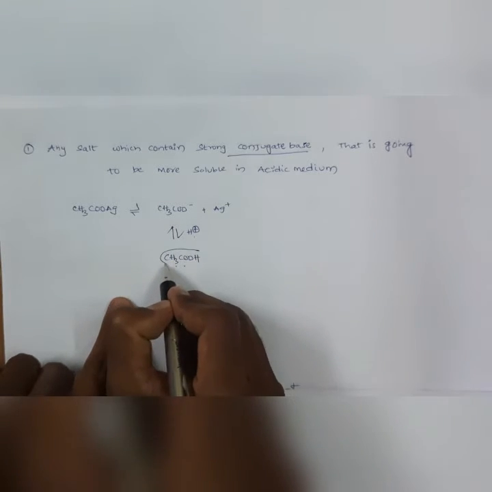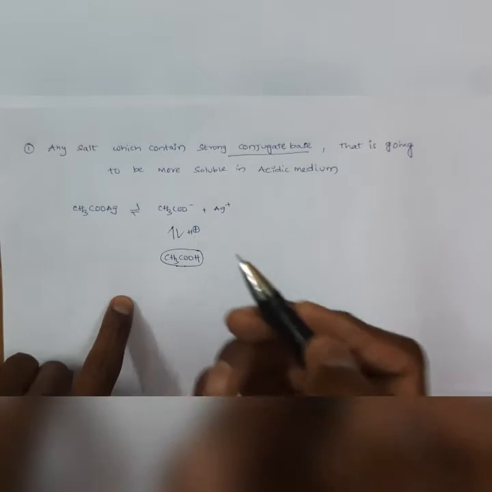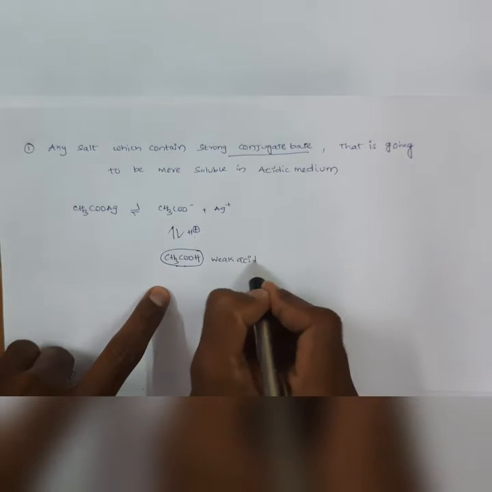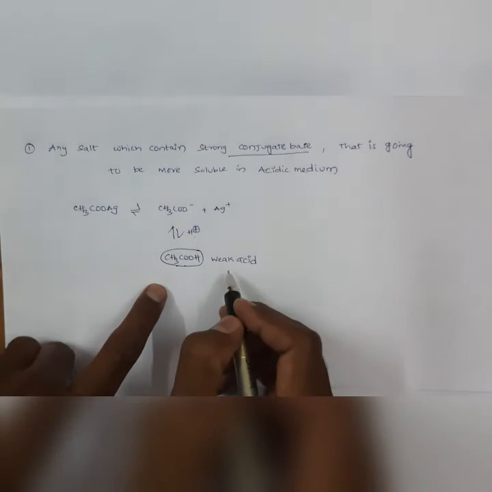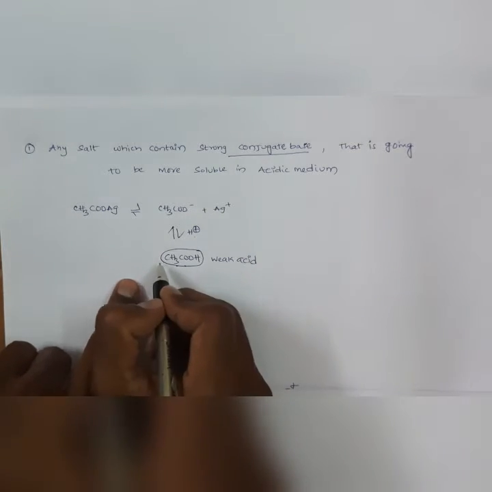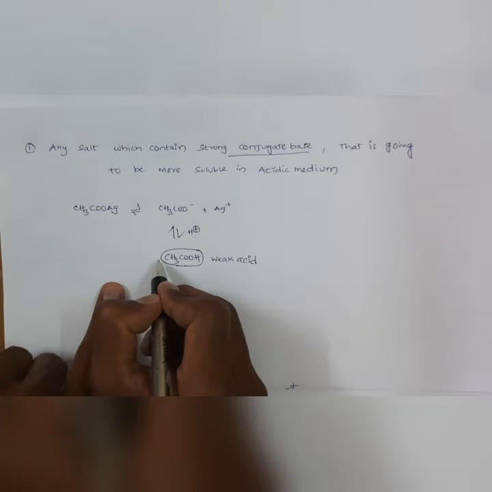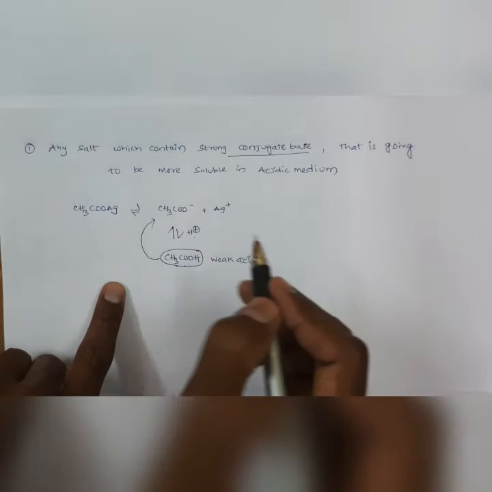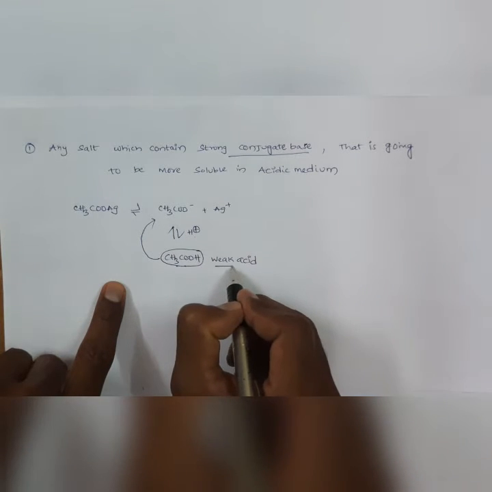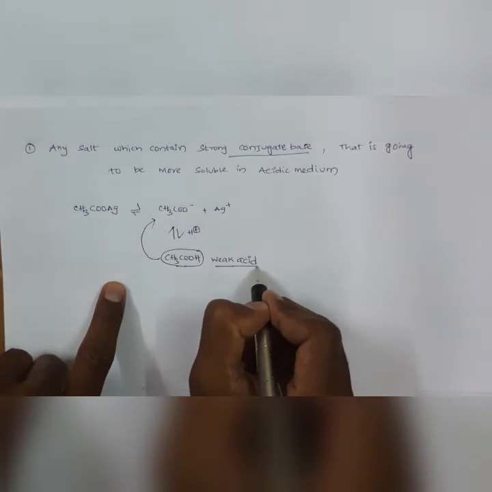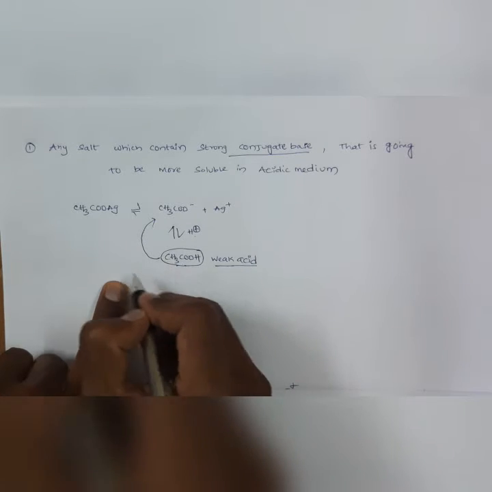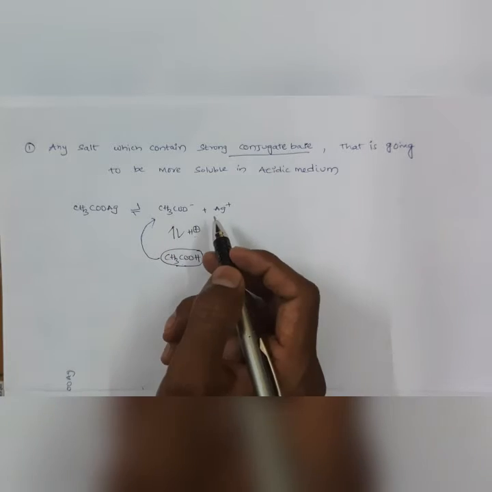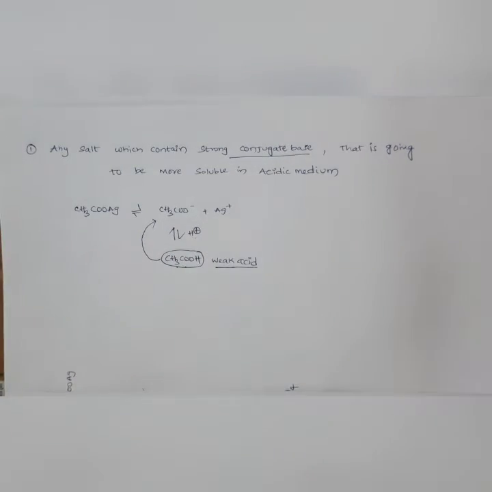Here acetic acid is a weak acid. This acetic acid is not converted again into acetate ion, because it is a weak acid and only slightly dissociates into acetate ion and H plus ions.